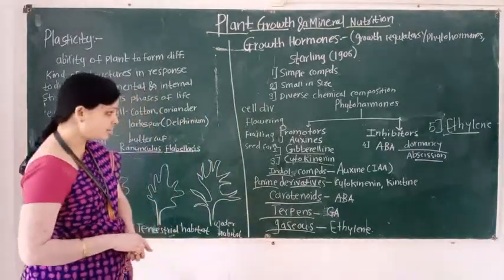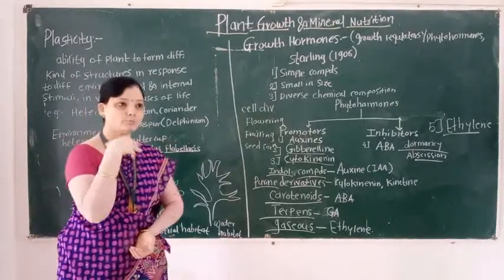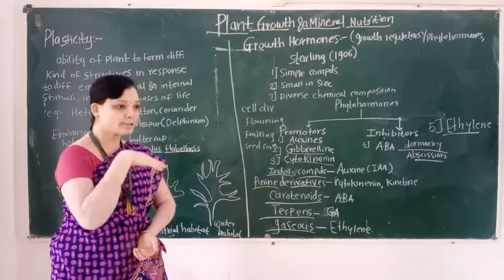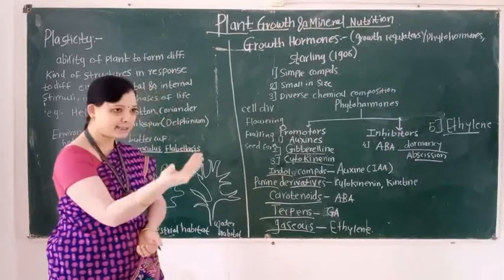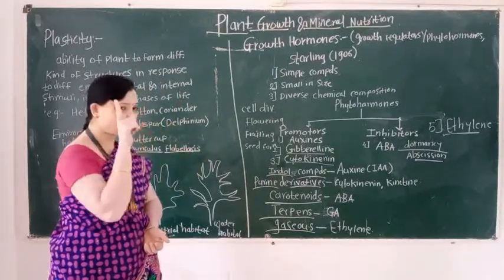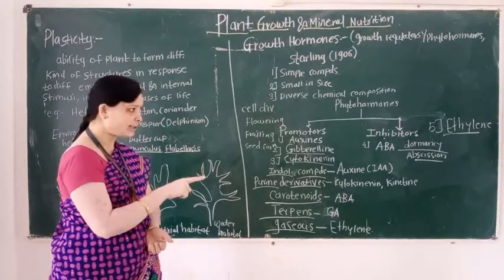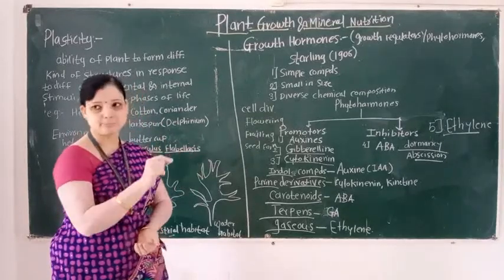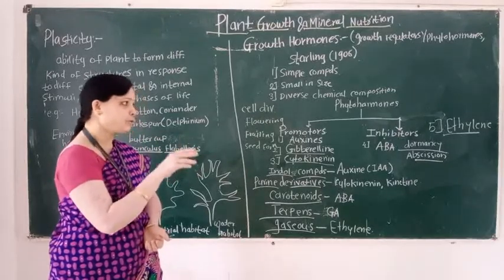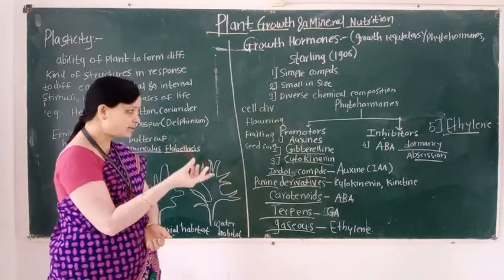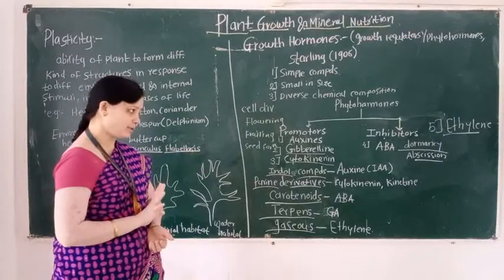Phytohormones are also classified into two subtypes: promoter and inhibitor. Promoter examples are auxin, gibberellin, and cytokinin, and the best inhibitor example is abscisic acid, and ethylene acts as a promoter or sometimes as an inhibitor.